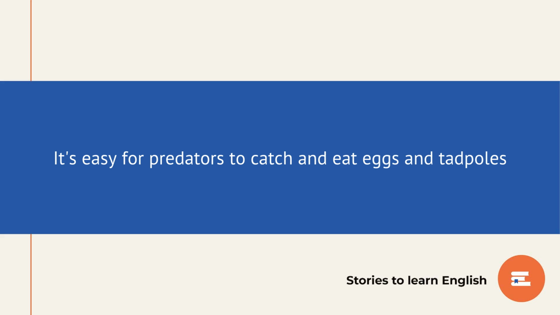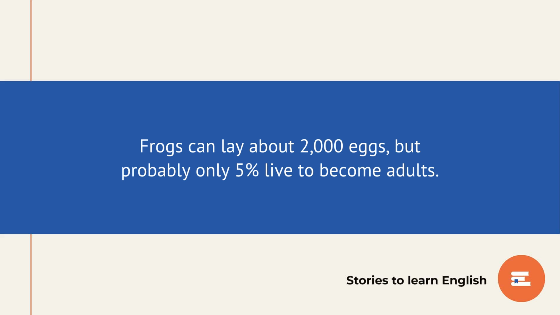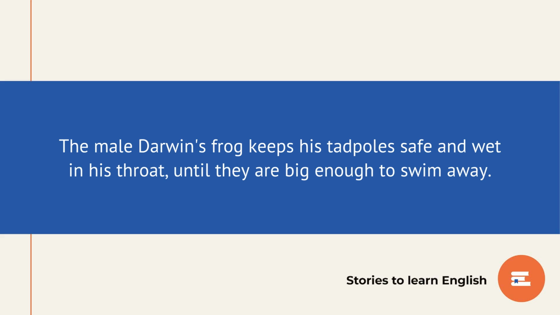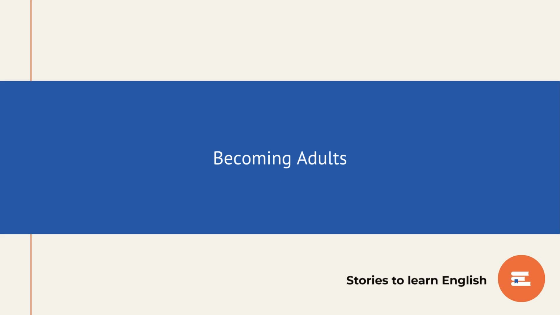It's easy for predators to catch and eat eggs and tadpoles. Frogs can lay about 2,000 eggs, but probably only 5% live to become adults. Discover. The male Darwin's frog keeps his tadpoles safe and wet in his throat until they are big enough to swim away.